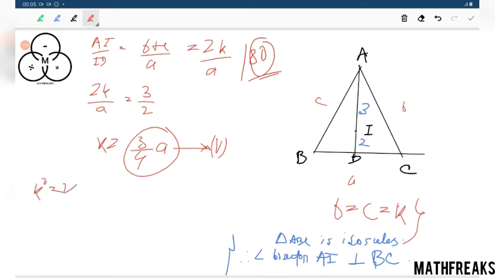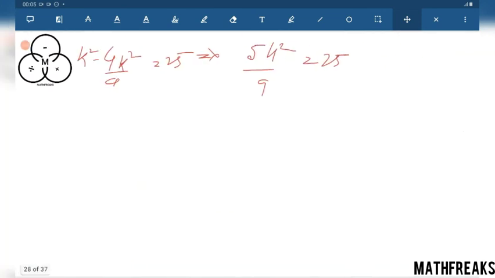k square equals 25 plus a square by 4. k square can be written as 9a square by 16 minus a square by 4 equals 25. It will be 5, 16. Let me move on to the next page.